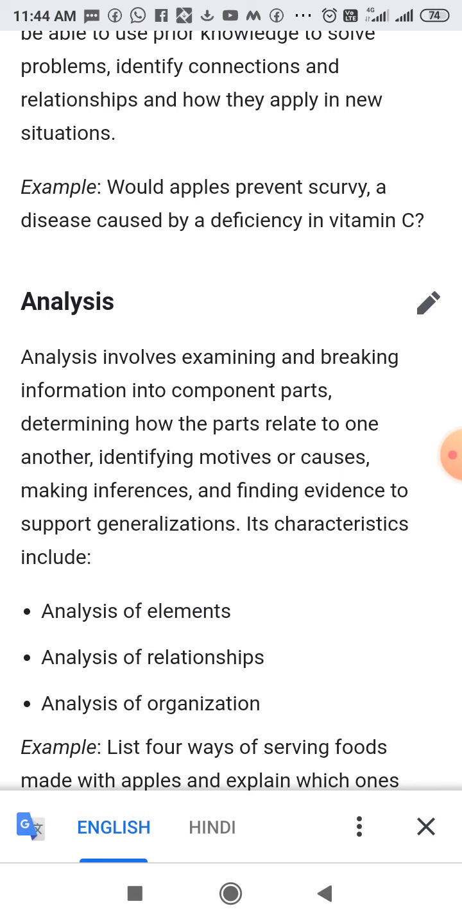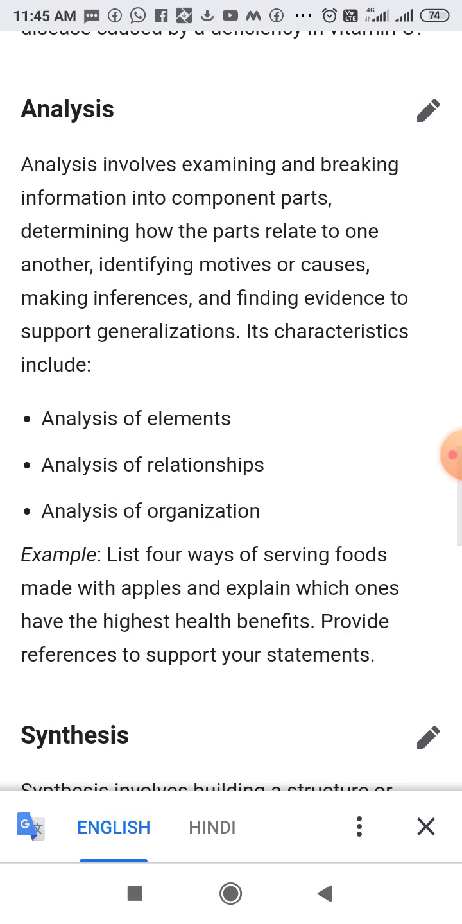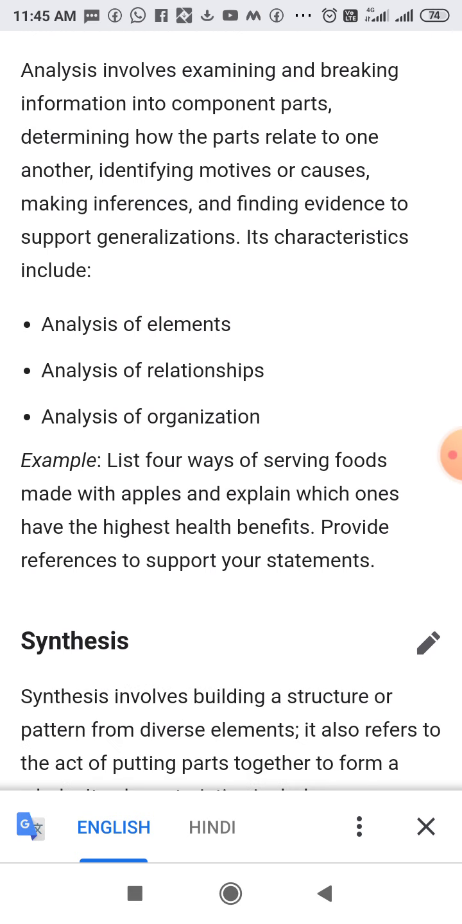Next, the fourth part is analysis. Analysis involves examining and breaking information into components, determining how the parts relate to one another, identifying motives or causes, making inferences, and finding evidence to support generalization. Its characteristics include analysis of elements, analysis of relationships, analysis of organization. So this is the analysis.